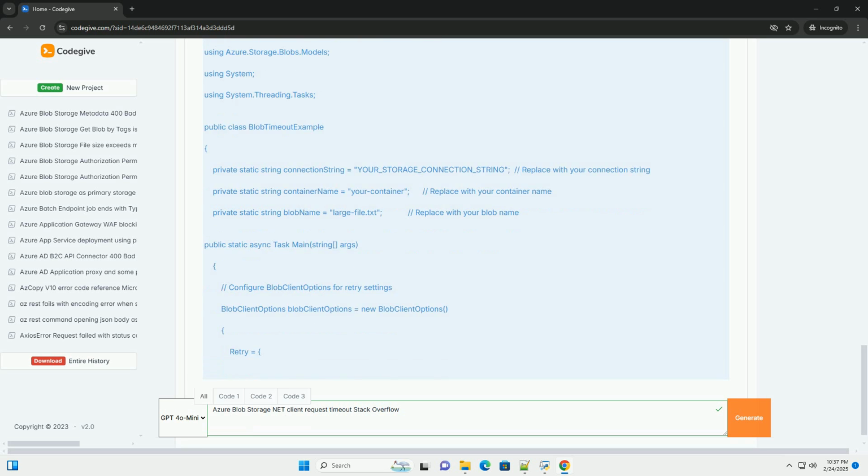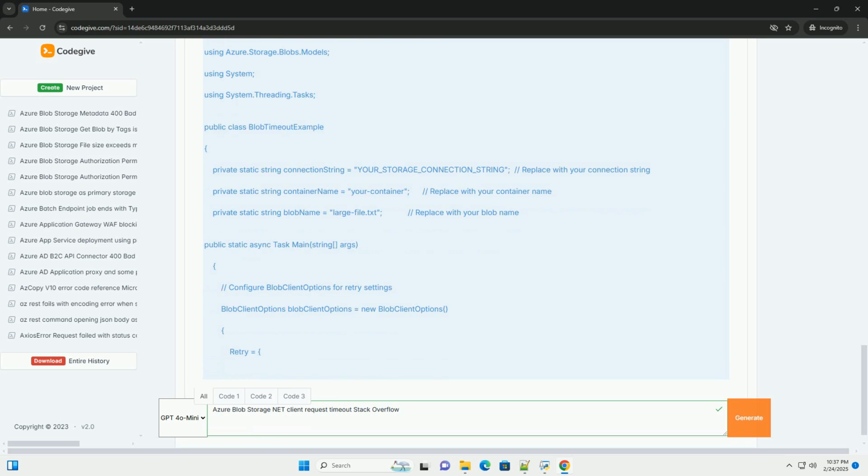1. Setting timeouts globally, for the entire BlobServiceClient. This approach configures timeouts for all operations performed by a specific blob service client. This is a good starting point for setting baseline timeout values. Explanation: BlobClientOptions. This class allows you to configure various settings for the blob service client.